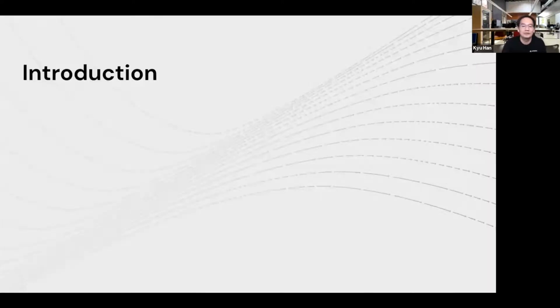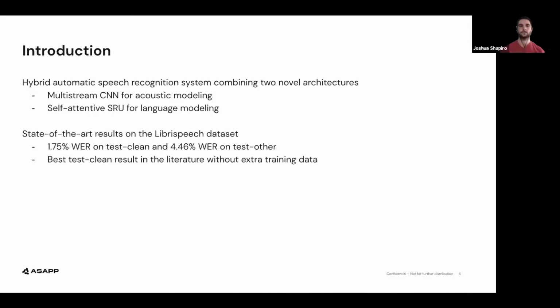Let me start with the overview of our work. In this paper, we built a hybrid ASR combining two novel architectures, Multistream CNN for acoustic modeling and the Self-attentive SRU for language modeling.